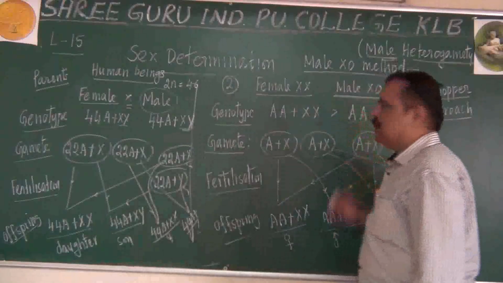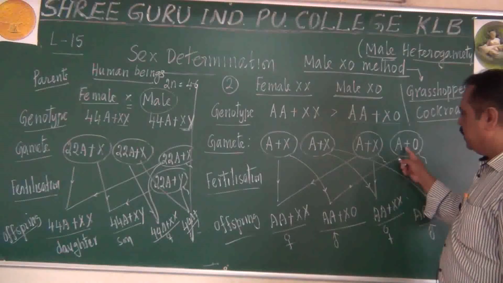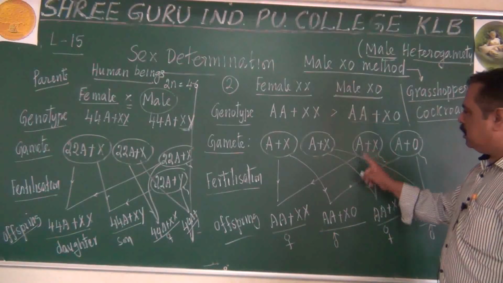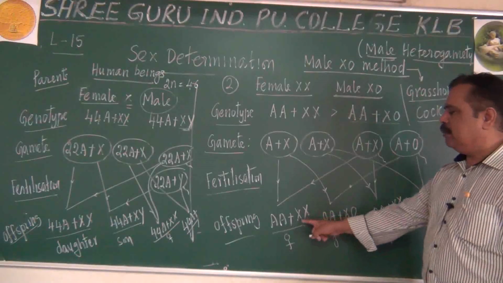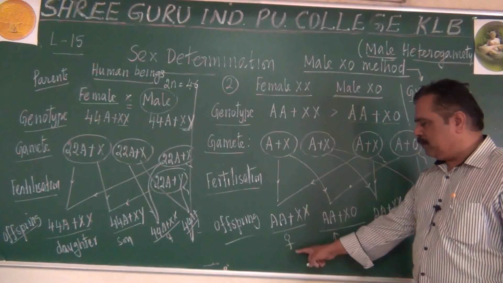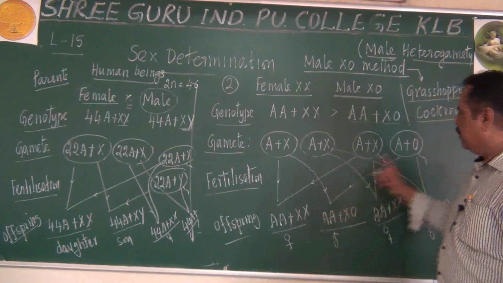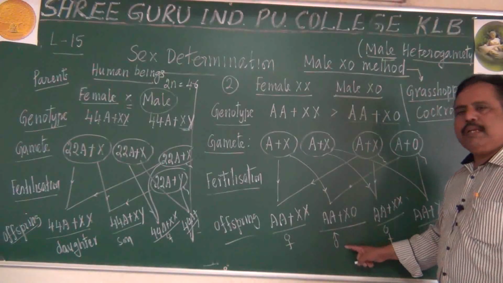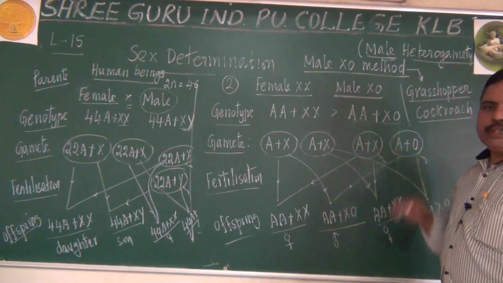In grasshopper also, it is the type of sperm only. If the sperm contains an X chromosome, the resulting offspring will be a daughter, female. If the sperm contains 0 allosome, it will be a male or a son. I hope you got this point.